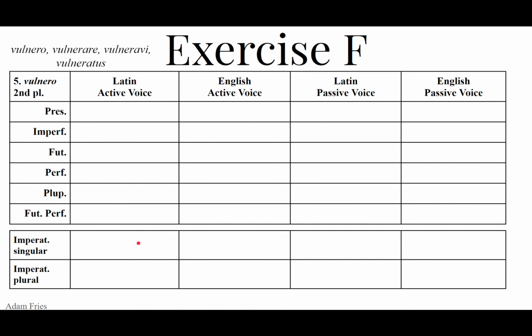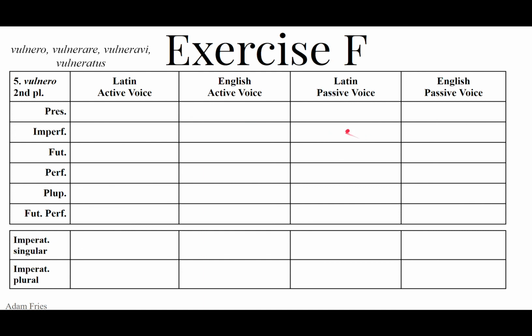The imperatives will be vulnera. Wound, thou, you second person singular, wound. The passive, vulnerare, get wounded, be wounded. Imperative plural, vulnerate, wound ye. And the passive, vulneramini. Note that it is the same form as the present active second person plural.